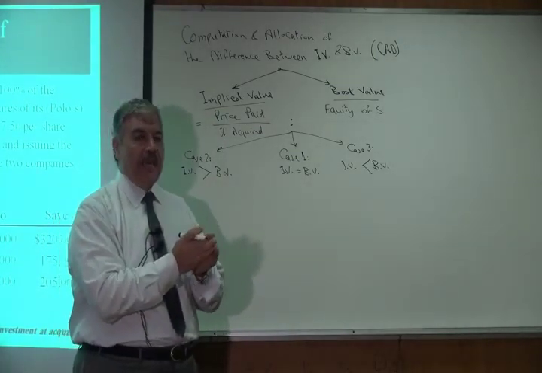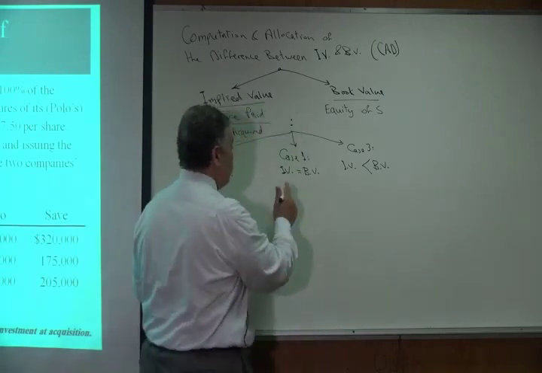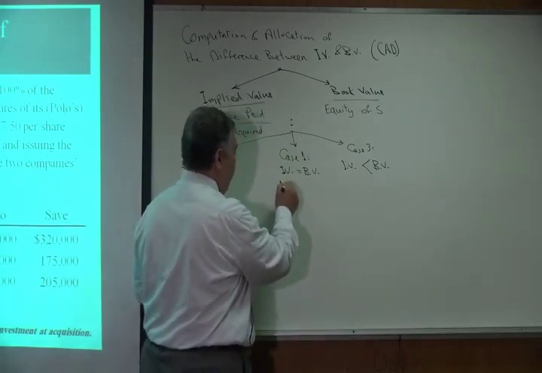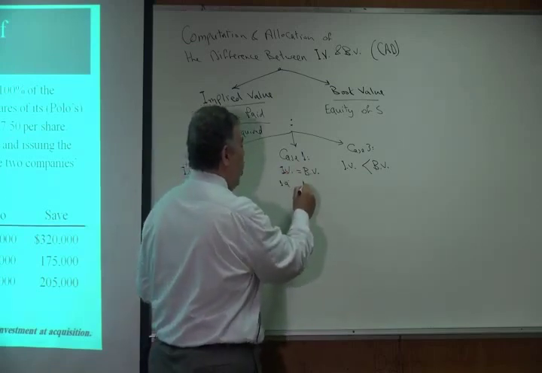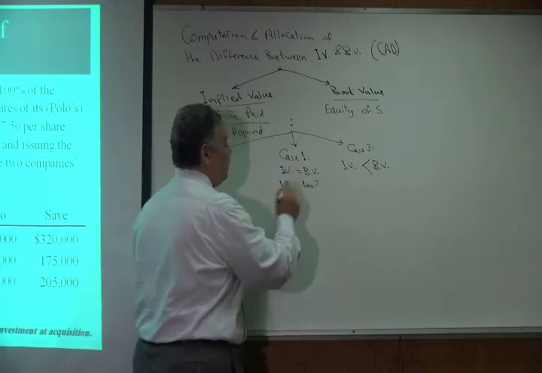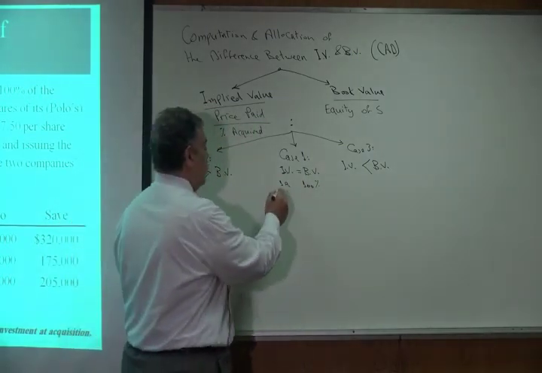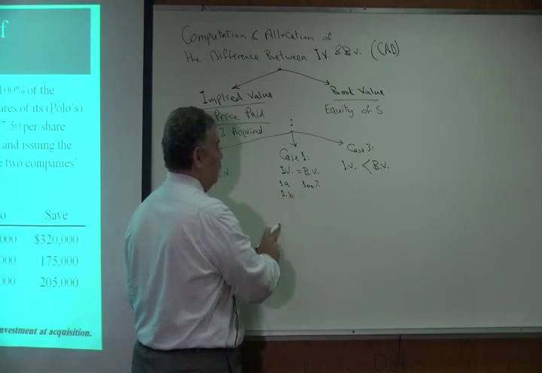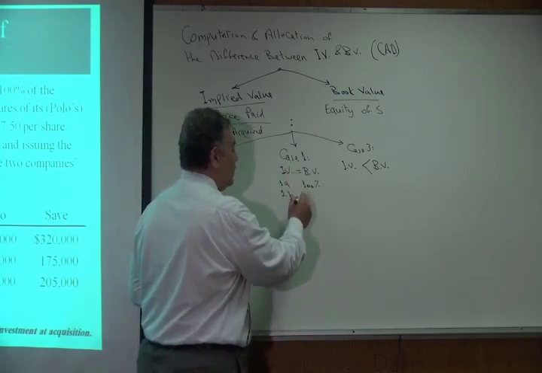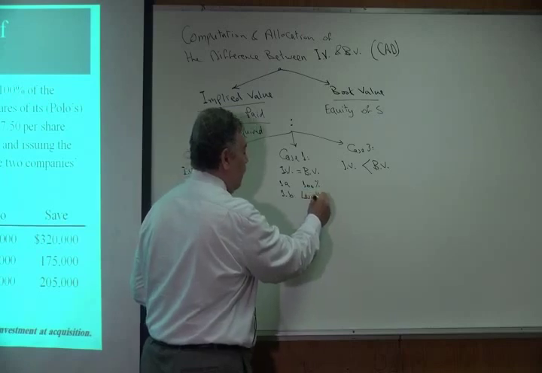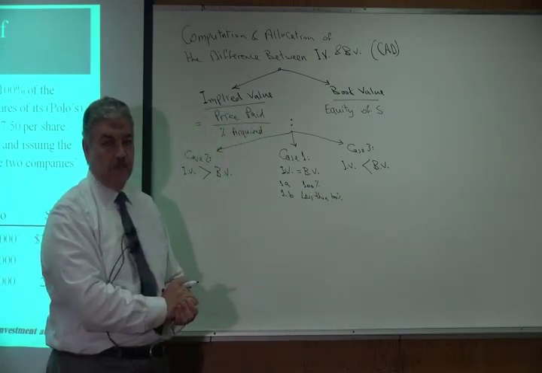And in each one of them I have subcases. What's a subcase? In case 1 I have case 1A, if I have implied value equals book value and the ownership is 100% of the stock. Or case 1B, implied value equals book value and we purchase less than 100% of the stock of the subsidiary.